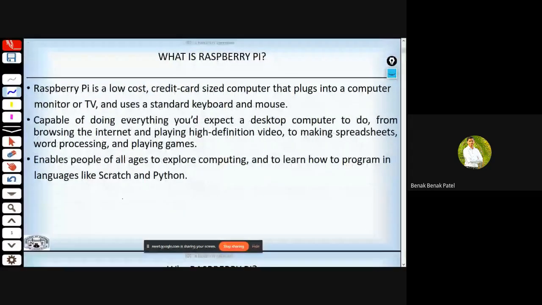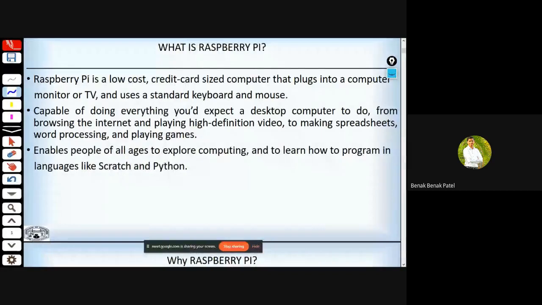First of all, what is Raspberry Pi? This Raspberry Pi is a low-cost credit card-sized computer. So this entire computer is just the size of a credit card. And there are other versions of Raspberry Pi like Pi Zero that are even smaller. The entire footprint of this Pi Zero is very small. And this thing plugs into a computer monitor or a TV monitor and uses a standard keyboard as well as mouse for its operation.